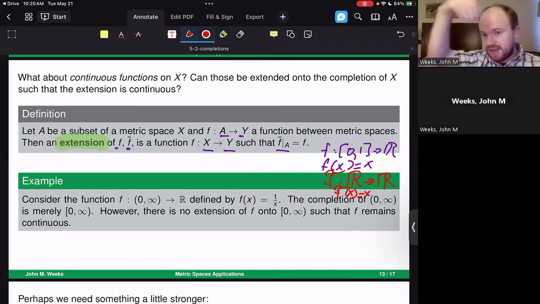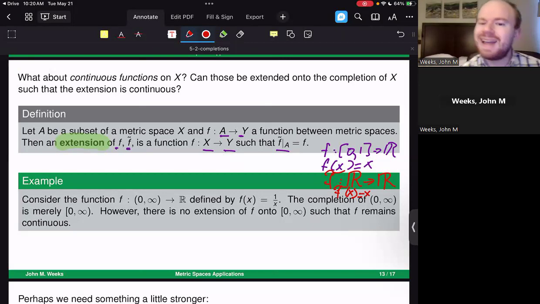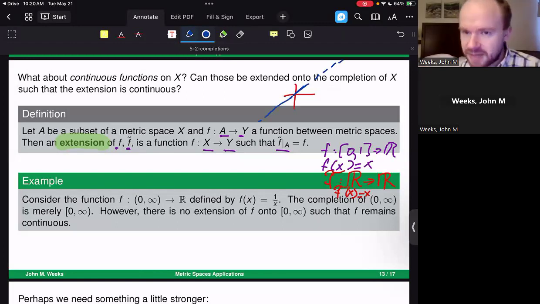If I restrict f tilde back down to the closed interval from 0 to 1, I still have the same function. The graph of this should also be a little bit illuminating. It's like taking a function going from 0 to 1 like this, and just allowing myself to extend it out onto a larger subset of the real numbers, or perhaps the whole real numbers itself.